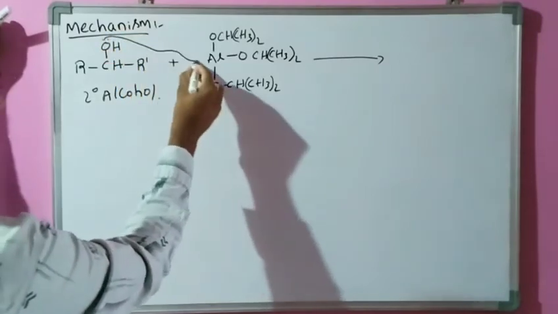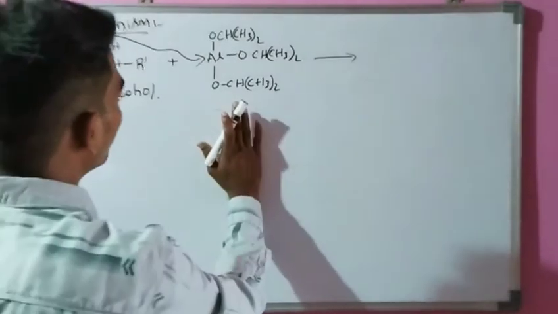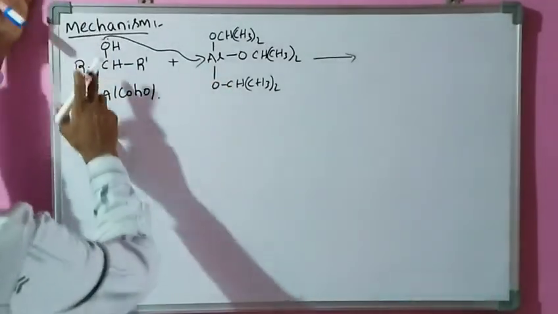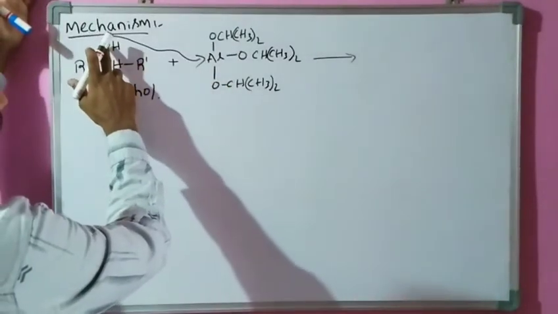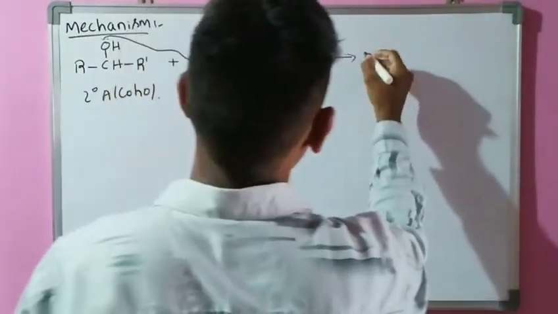This lone pair of electrons attacks the aluminum atom. Now this type of intermediate is formed.